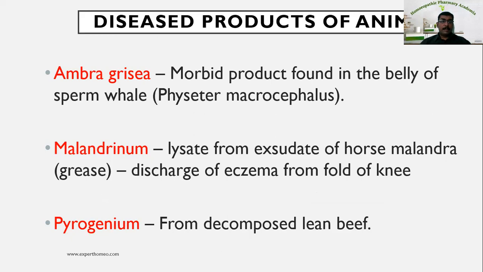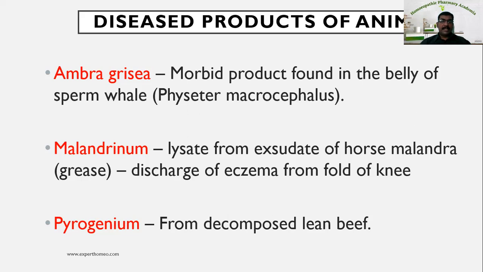Now next one is Malandrinum. Malandrinum is a nosode prepared from the lysate from exudate of horse malanders, otherwise known as grease. That is a discharge of eczema from the fold of the knee.